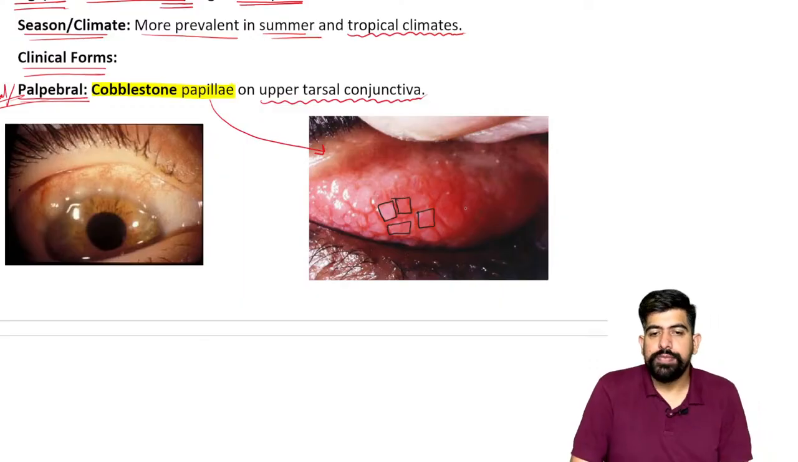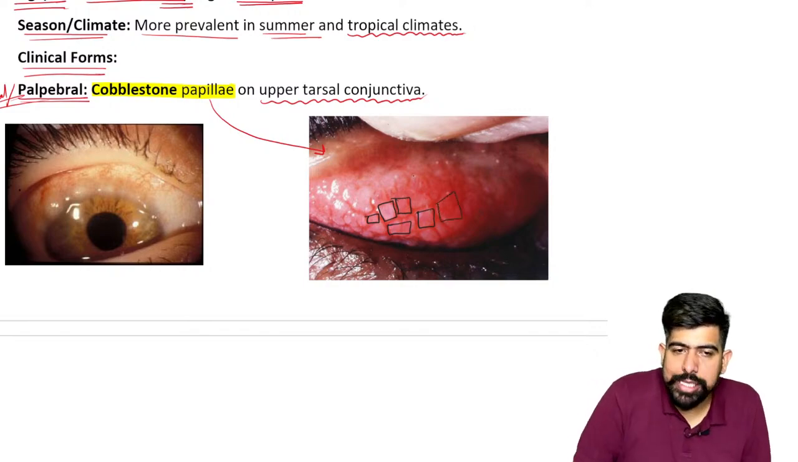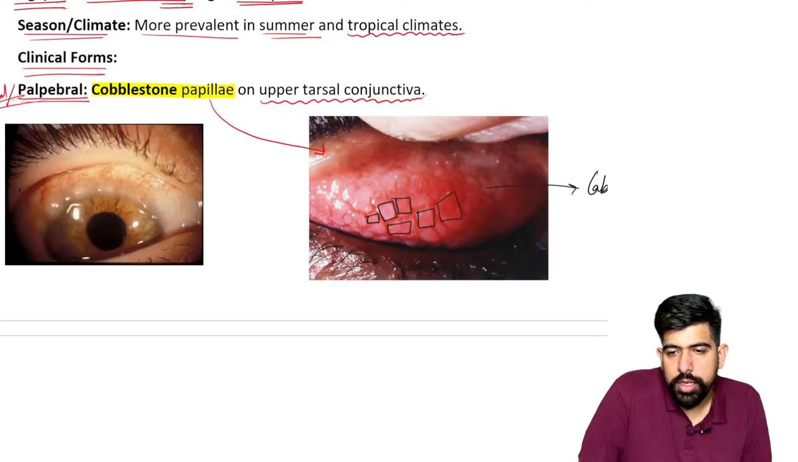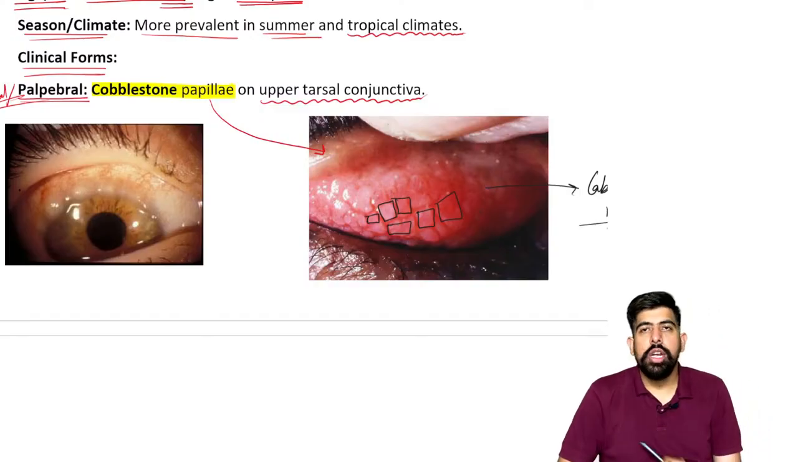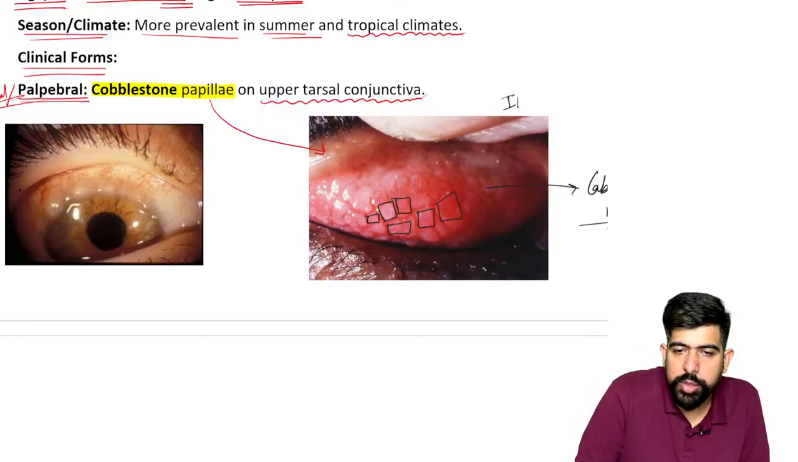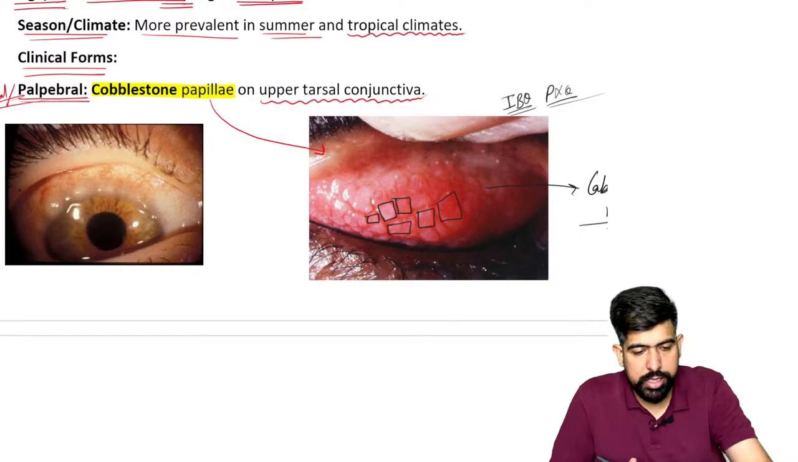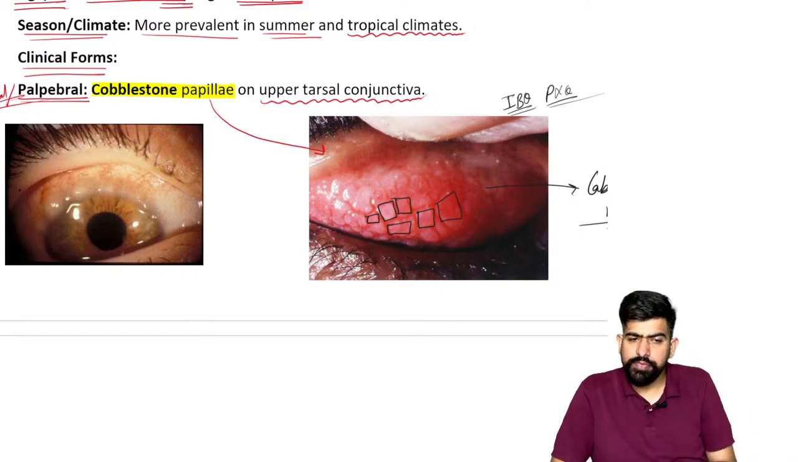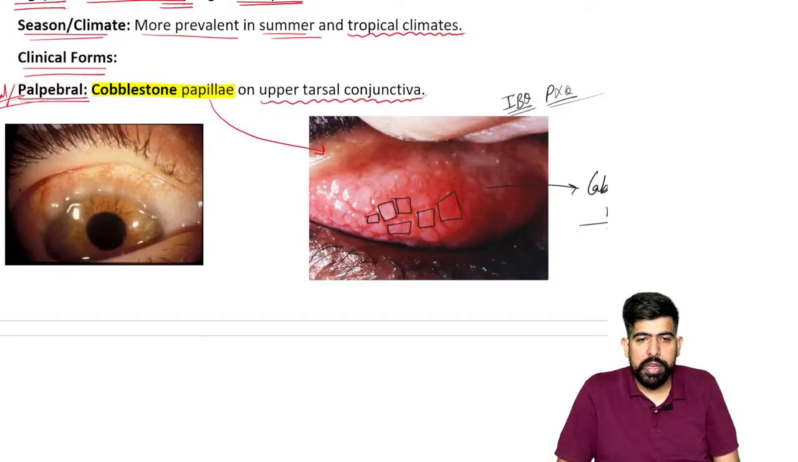Which is on the upper tarsal conjunctiva, and this is known as your cobblestone appearance. Please remember, this is an image based question and a PYQ also. Previous year question, they asked this before, about the cobblestone appearance.